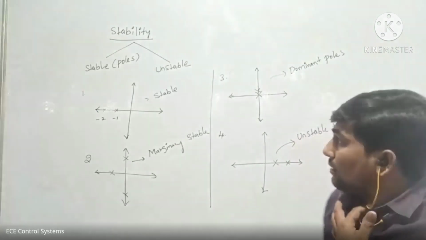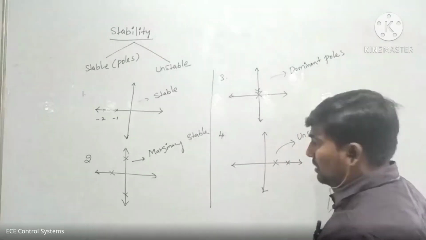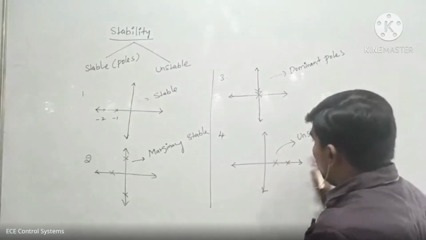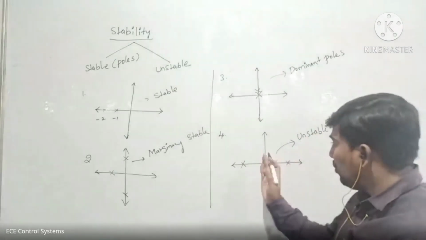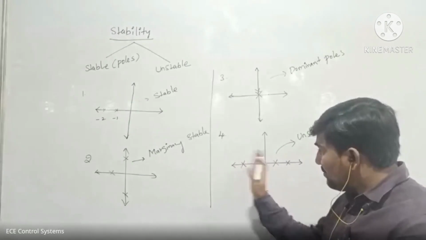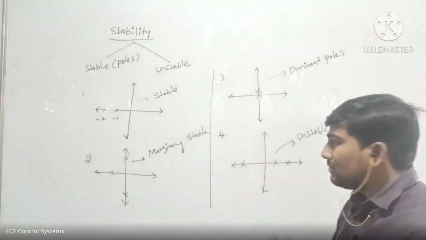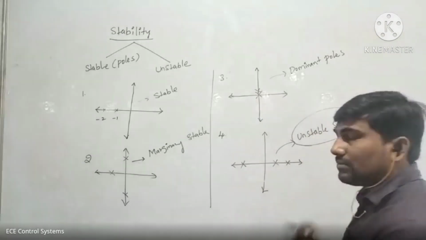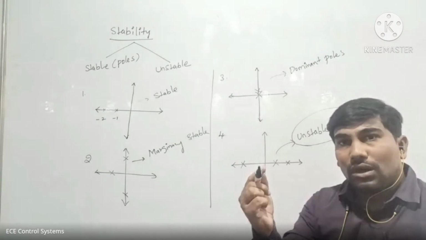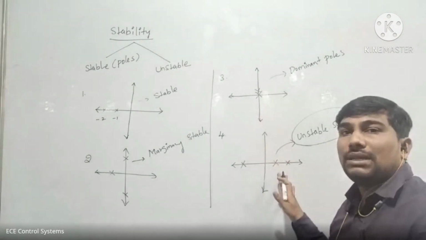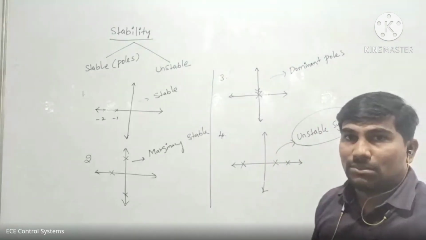Now see, for example, in an unstable system, if any one of the poles is located on the right side of the S-plane, then this type of system is again called an unstable system. Even if only one point is located on the right side, that type of system compulsorily comes to unstable, not stable.